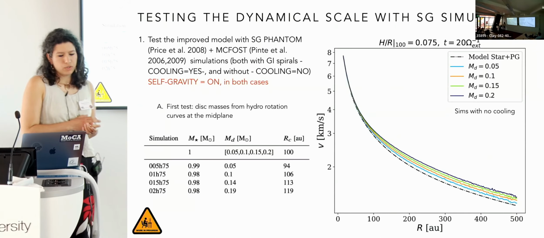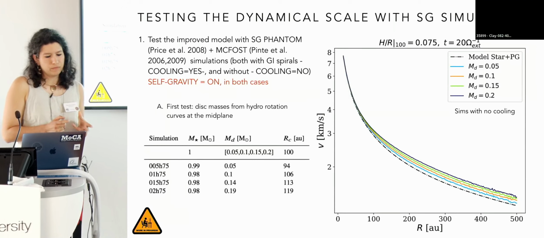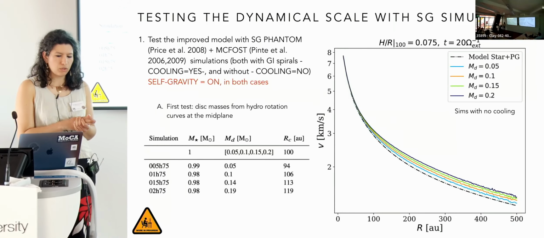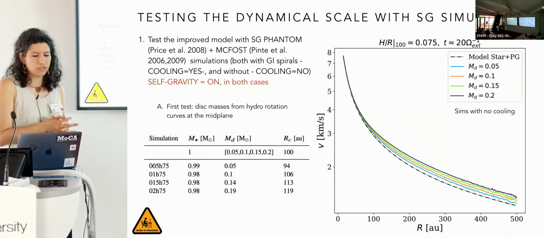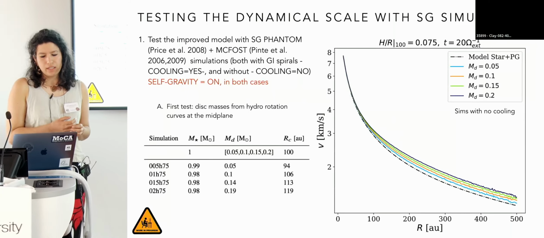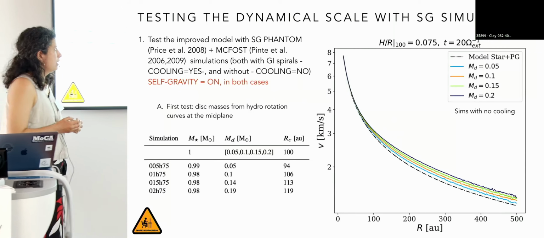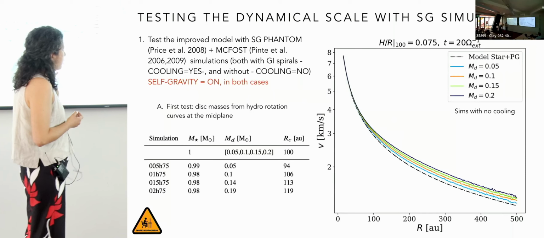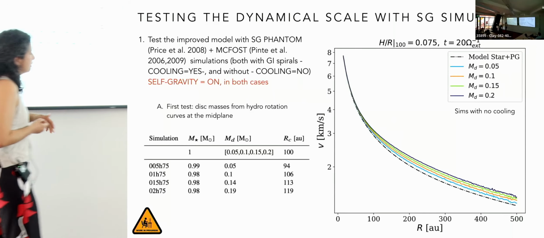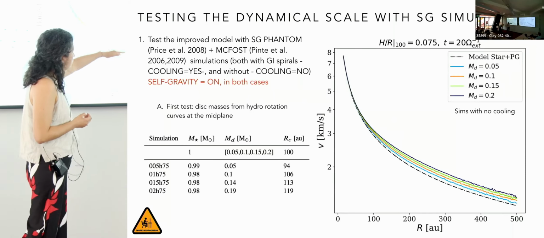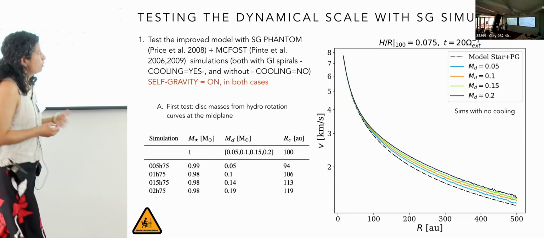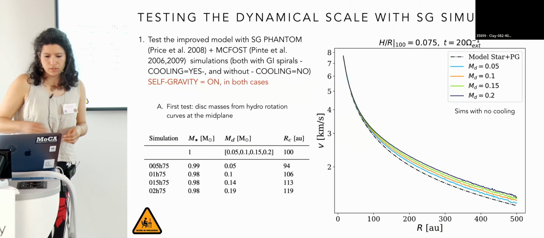Here, as a first test, we have performed the test by obtaining the disk rotation curves directly from the hydro simulation at the midplane, and from this plot we can see already that increasing the disk mass, as expected, the velocity increases, and goes further with respect to this dotted line, which corresponds to the model where only the star and the pressure gradients are considered.